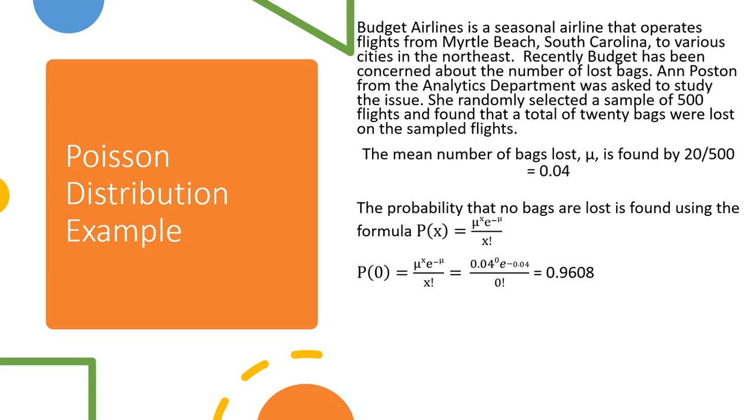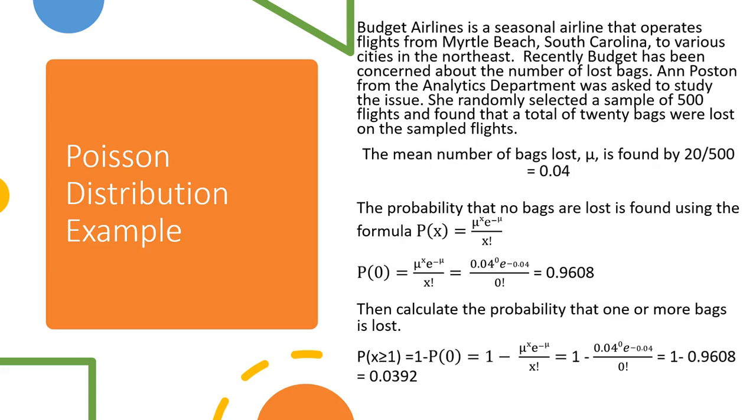And we end up with a probability that 0 bags were lost was 0.9608. So then the probability that 1 or more bags was lost is going to be 1 minus p of 0, probability of 0 occurring, to give me 0.0392.